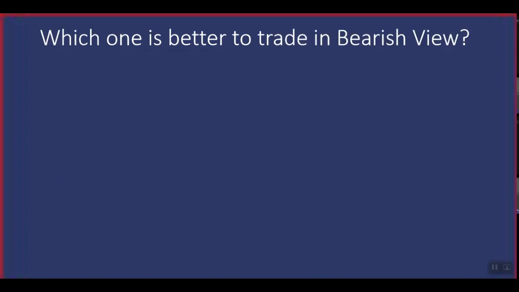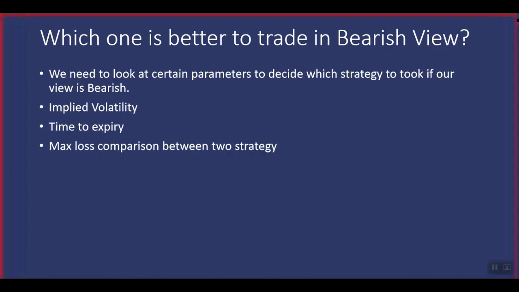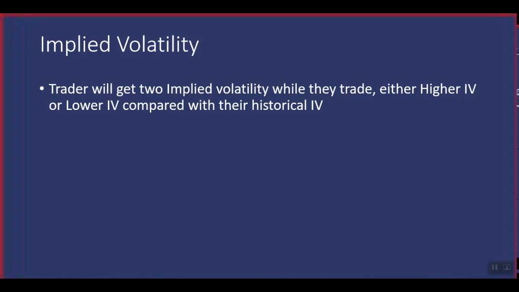Okay, so which one is better to trade with a bearish view? We need to look at certain parameters to decide which strategy to take if our view is bearish on the particular stock. Those are implied volatility, time to expiry, and the maximum loss comparison between the two strategies. So let's look into it one by one. Implied volatility: a trader will get either a higher IV or a lower IV compared with the historical IV.